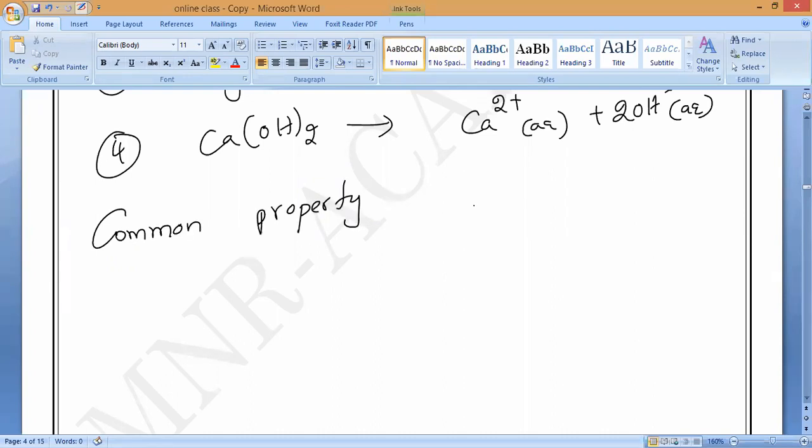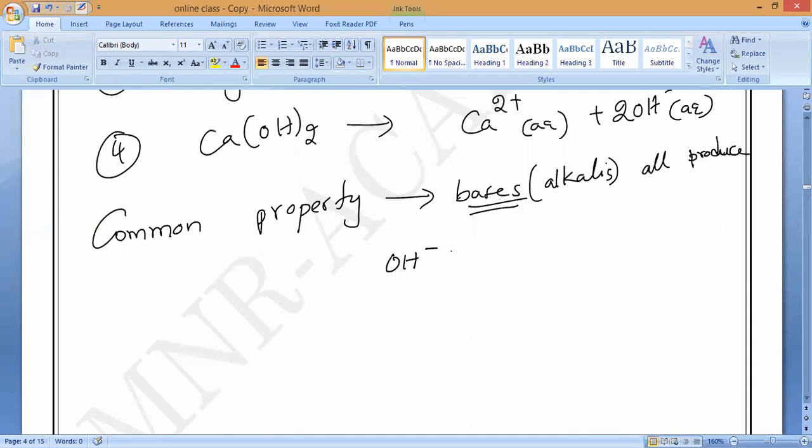Whenever I say base in this chapter, what am I talking about? Alkali. You have to remember that whenever I speak of a base in this chapter, your mind should say that I am talking about alkalis. What do they all produce as a common property? All produce hydroxide ions.